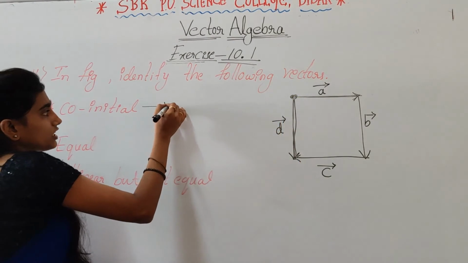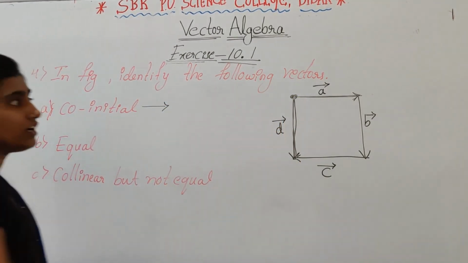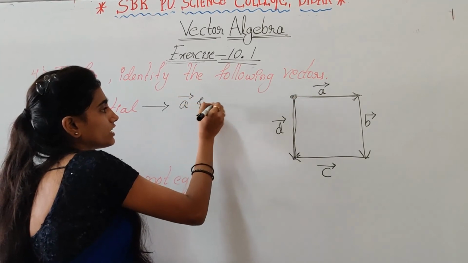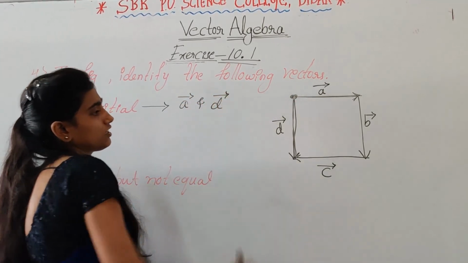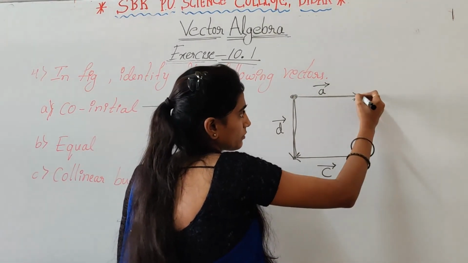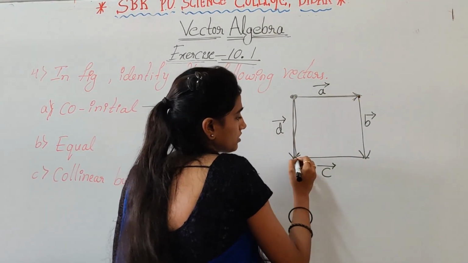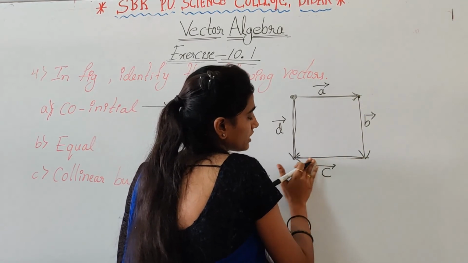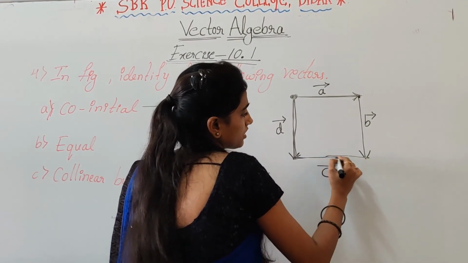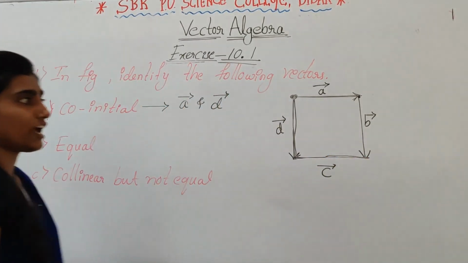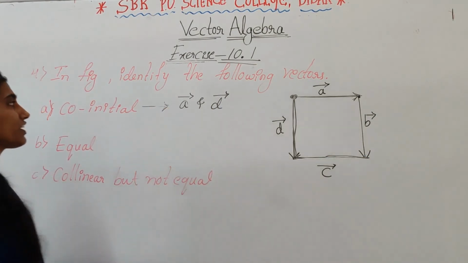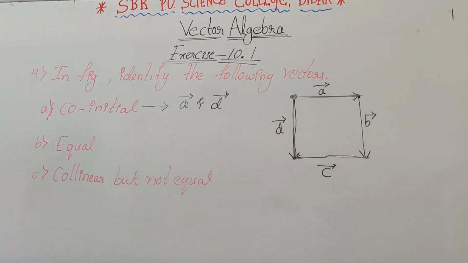So the co-initial vectors are vector A and vector D. Vector C starts from here, vector B starts from here. So these all are having different initial points, right? So two or more vectors are having same initial point means those vectors are co-initial vectors.